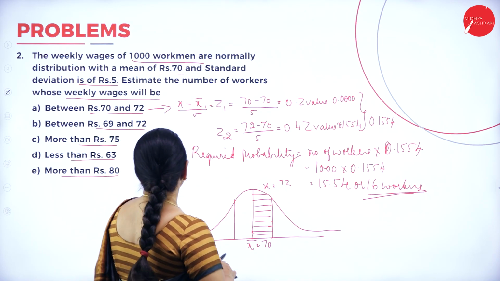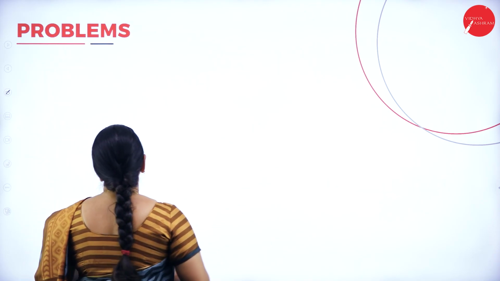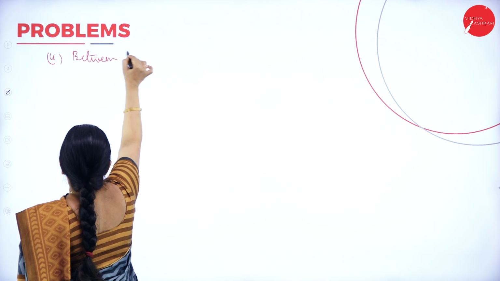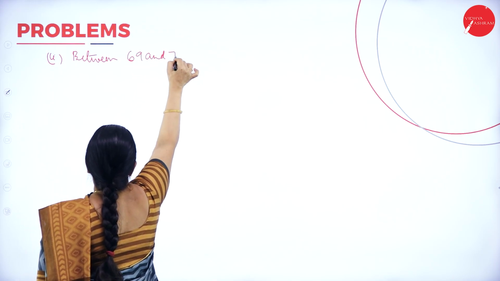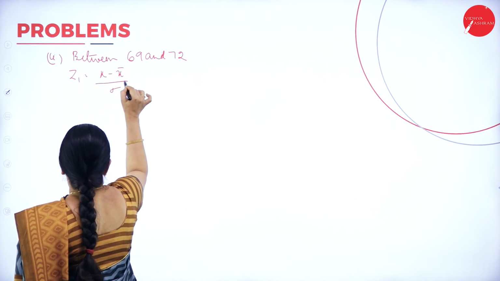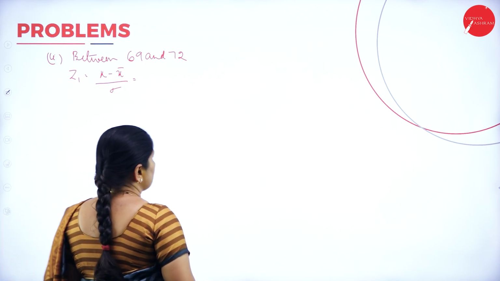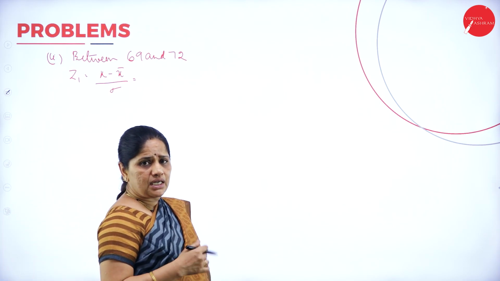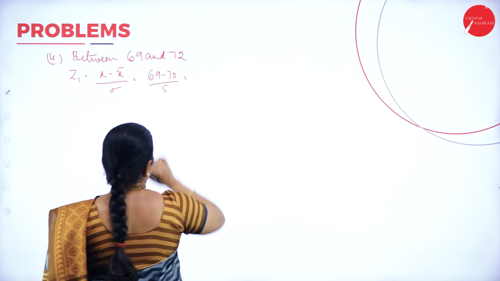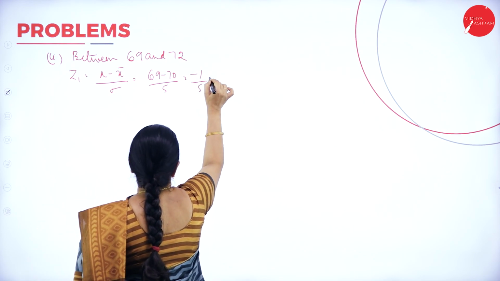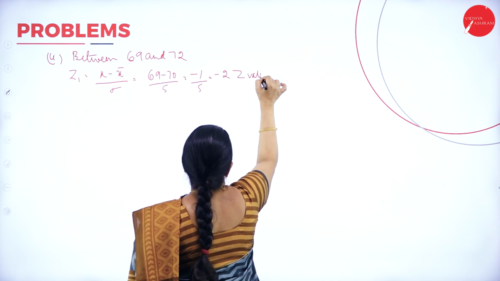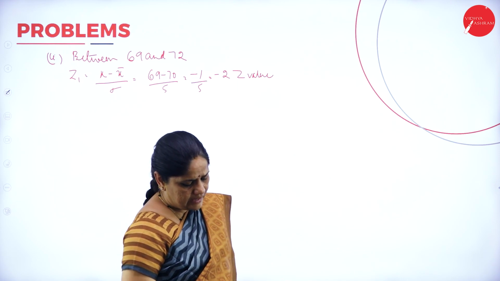Now, in the next case, between 69 and 72. I know Z1 equals (X minus X bar) divided by the standard deviation. What is the mean here? 70. So 69 minus 70 divided by 5, that will be minus 1 divided by 5, which is minus 0.2.